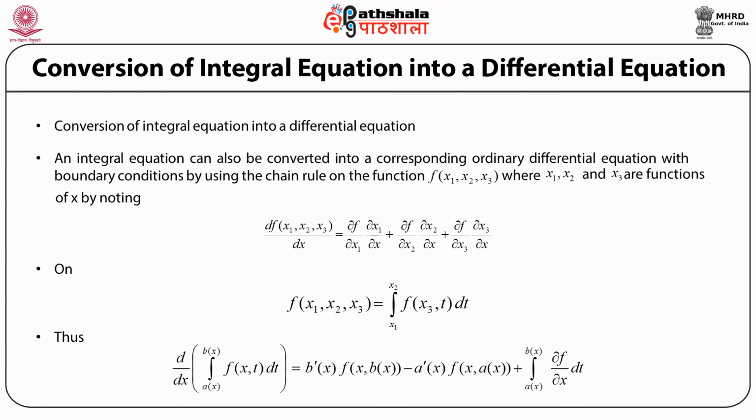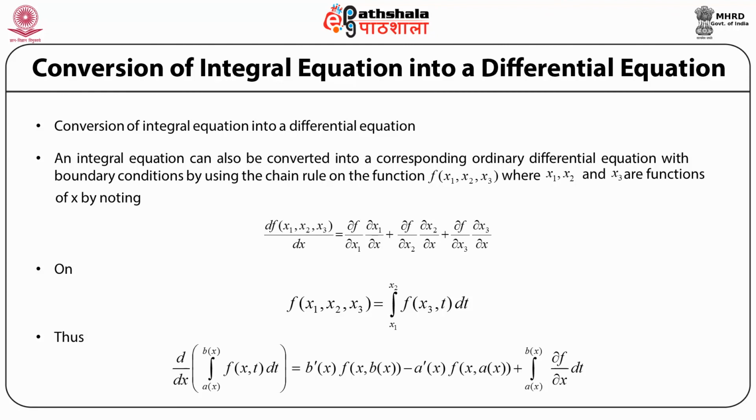So d/dx of this becomes b prime of x, that is the derivative of the upper limit, multiplied by the function f(x,t) with t replaced by b(x), minus, at the lower limit, a prime of x multiplied by f(x,t) with t replaced by a(x), plus the integral of the partial derivative of f with respect to x over dt, the integral range being a(x) to b(x). This is a simple extension of the chain rule to a function given in terms of an integral.